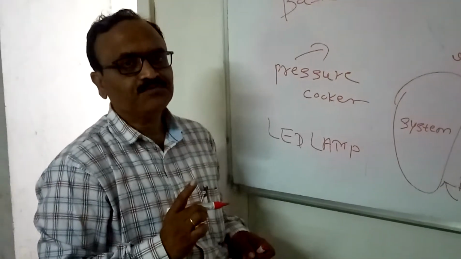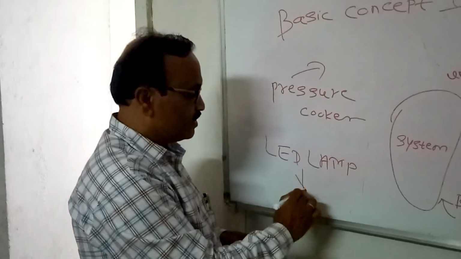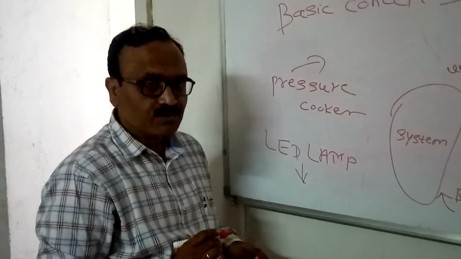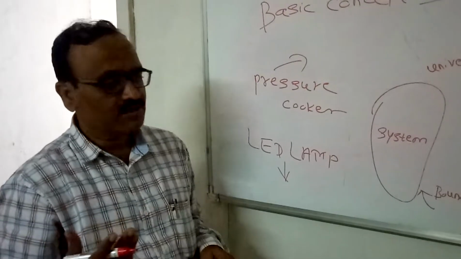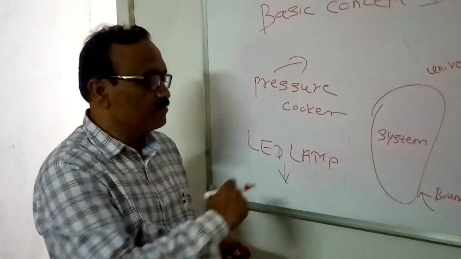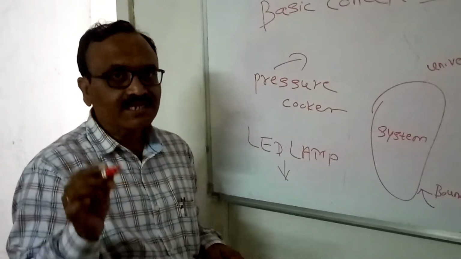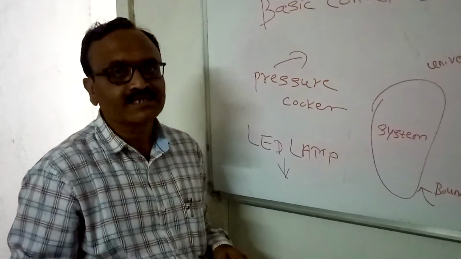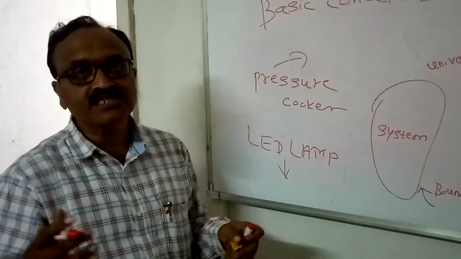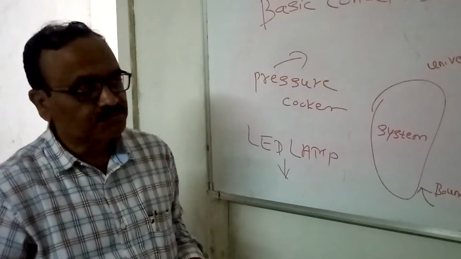Only heat and energy can cross. Similarly, in the LED bulb also, electricity in the form of light can be emitted from the lamp, but the inert gas inside that bulb remains constant and cannot cross the boundary of that system. The boundary is fixed. So all these are closed systems.